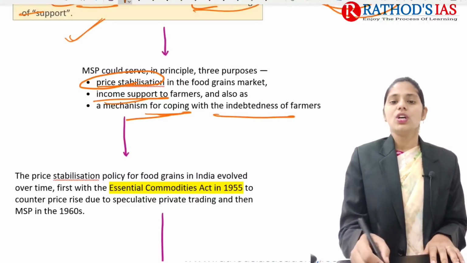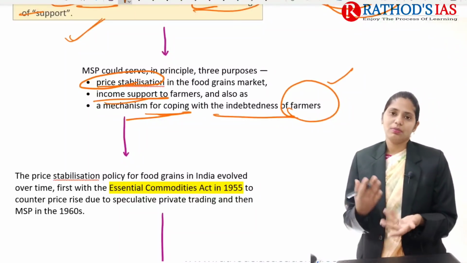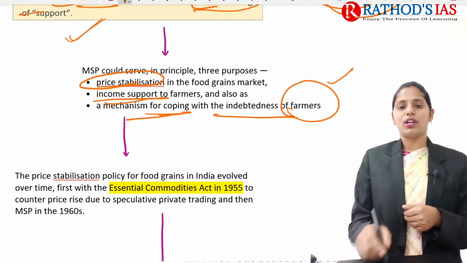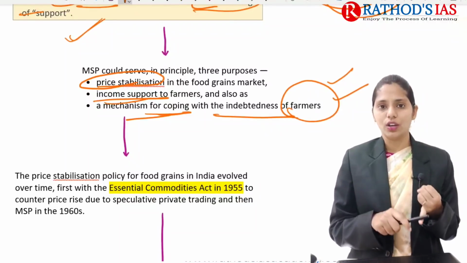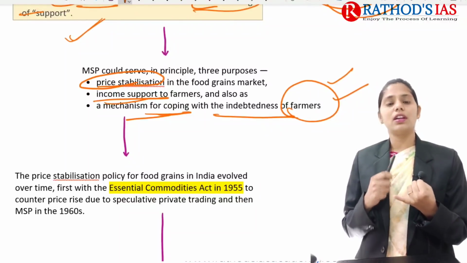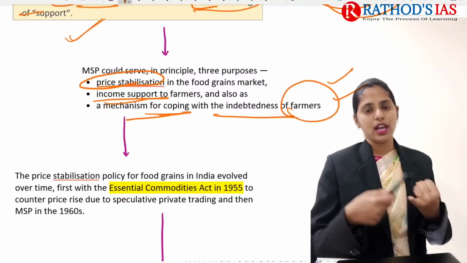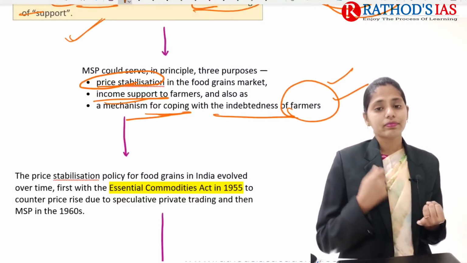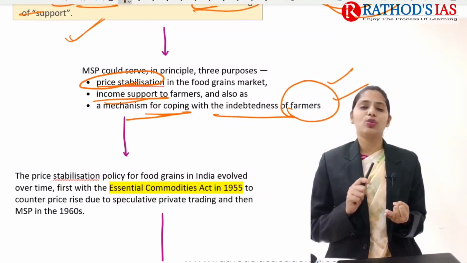Actually, if you know about farmers, the cost of inputs is very high, because farmers need to go for tilling of land, and they can use tractors. Most of the farmers in India are small and marginal farmers, so they do not have tractors, and they have to bring tractors on rent for tilling the land. After tilling, they need to go for sowing.